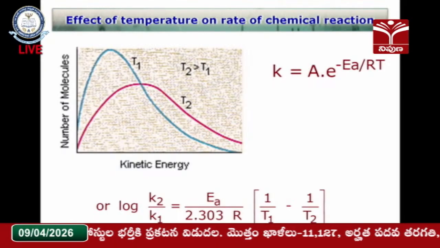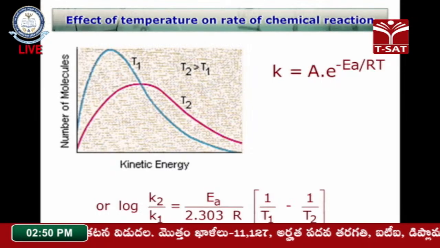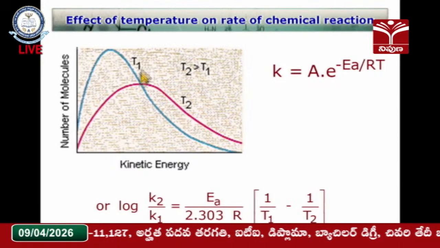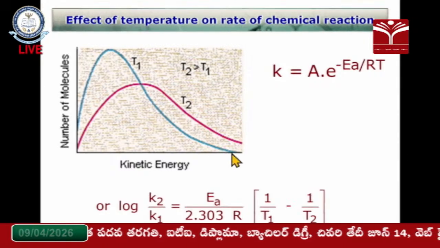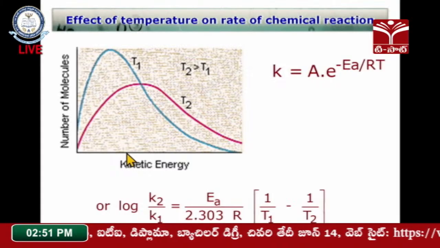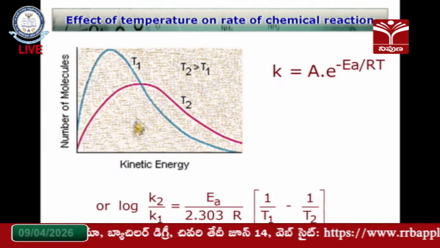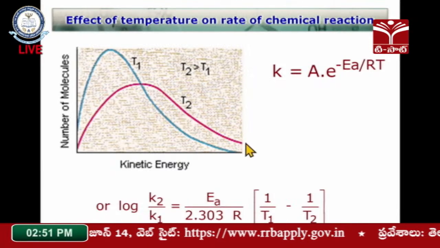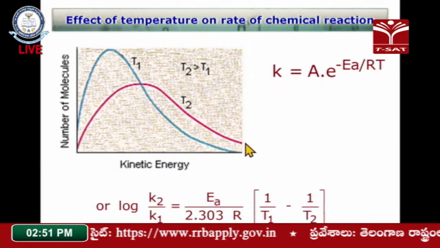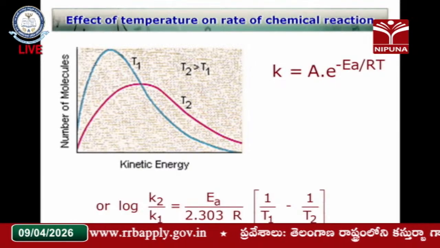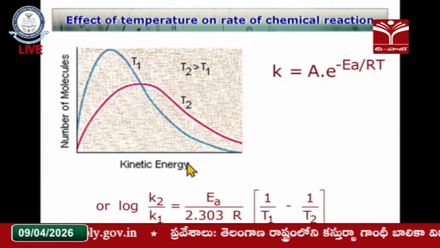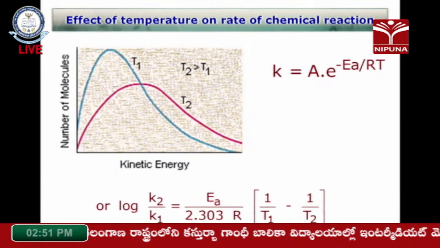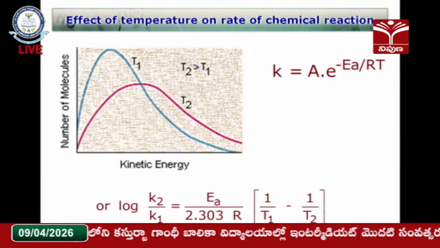So you can see the relation between the two systems. The green line is the system at temperature T1, where its value is going to be more, isn't it? Then in the red line you can see the activation energy decreases, and the kinetic energy is increasing here while the activation energy is decreasing here. So you can compare the two systems by this graphical presentation.